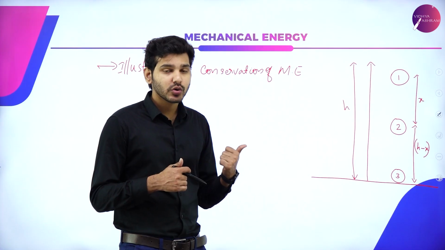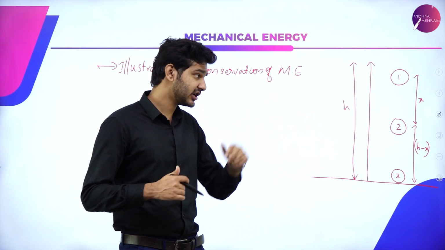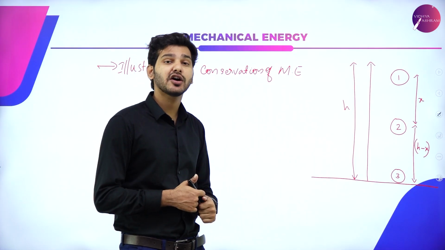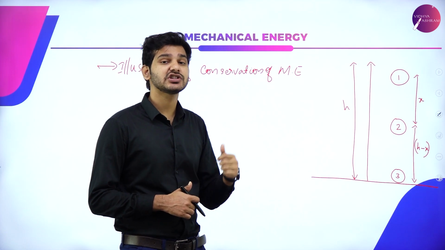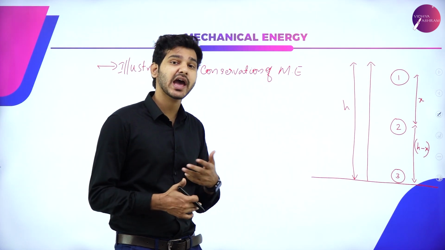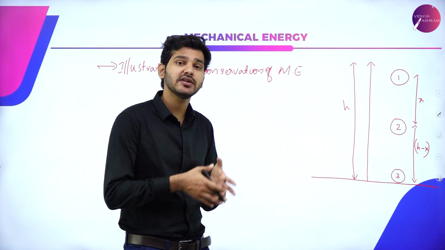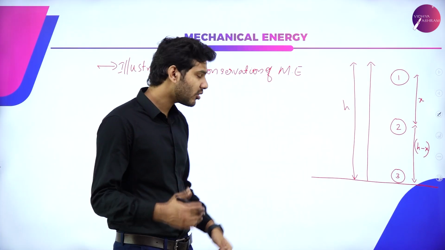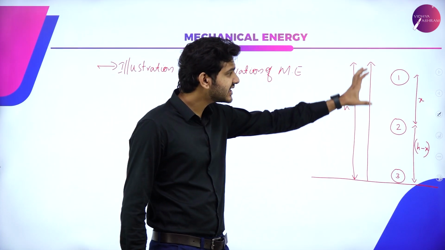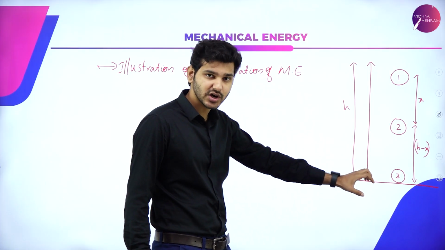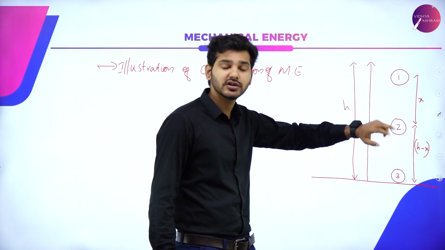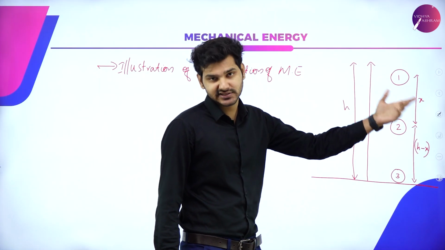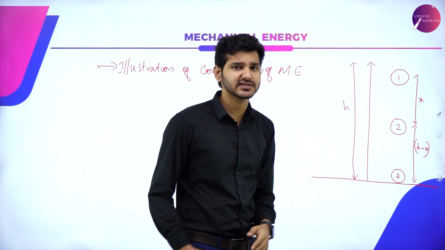So let's find out the mechanical energy of this system. Assuming that mass m is the one falling, we don't know the velocity of the object in positions 1, 2, and 3. So we have to derive a relation for the velocity in terms of the quantities we do know. The object is falling from a certain height h, and we are going to measure the speed or the mechanical energy of the object at position 2 after x distance. Obviously, the remaining distance will be h minus x.